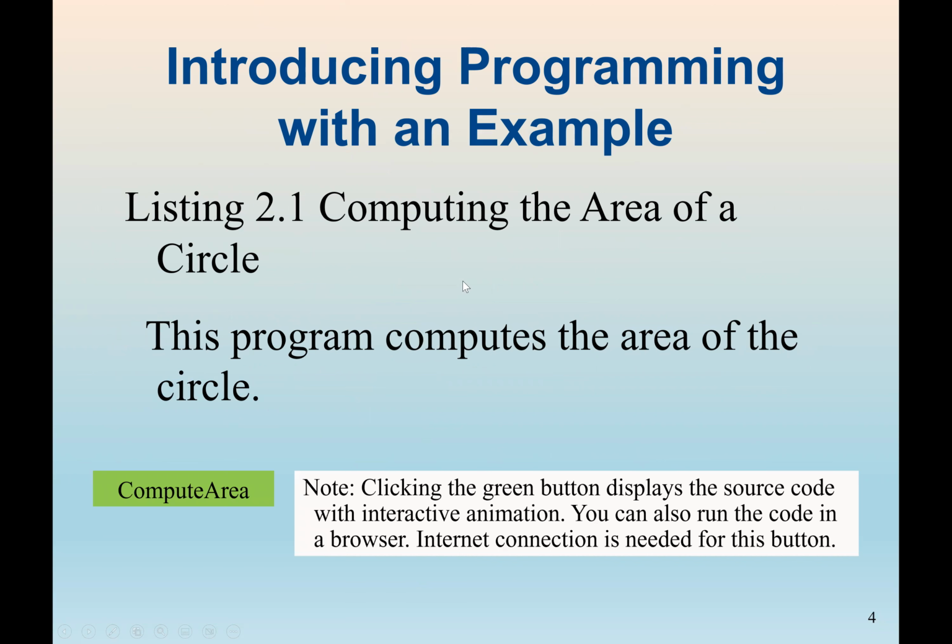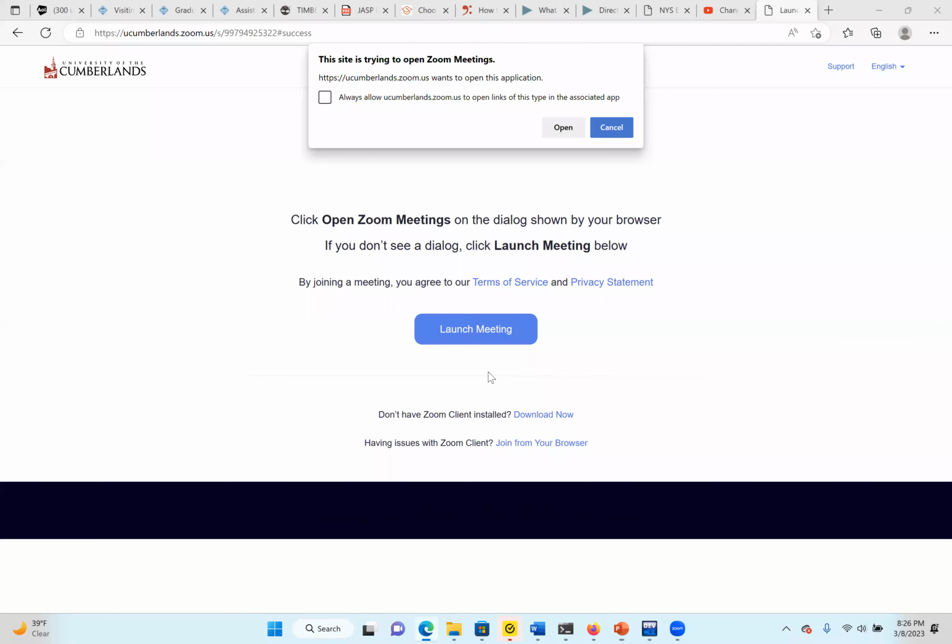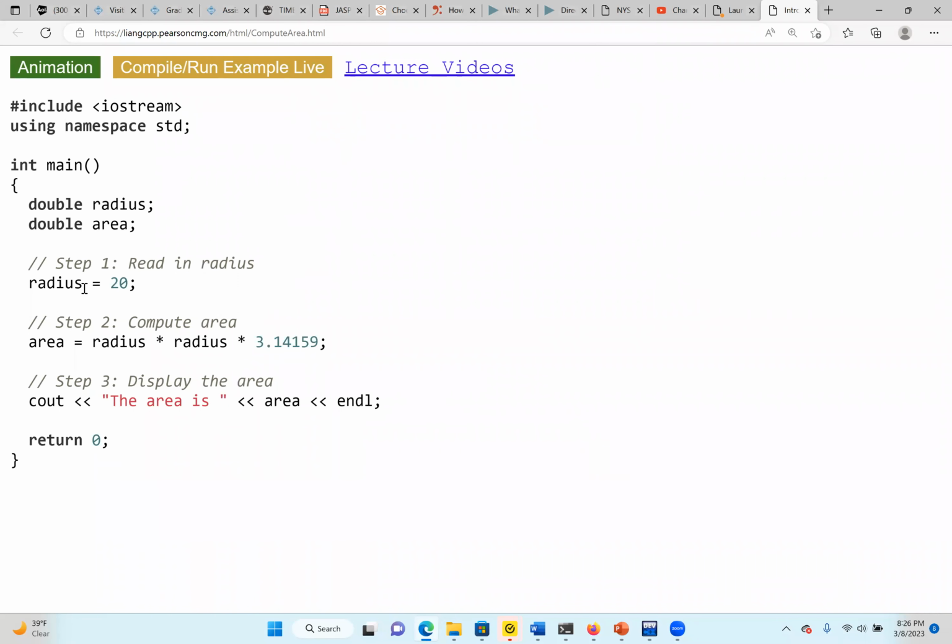So we start with an example. Here we are going to look at a program that will compute the area of a circle. In mathematics, to find the area of a circle, we need only the radius. Which means our input will be the radius of a circle. In this program, we declare a variable named radius. A variable is a memory location where we can store data.